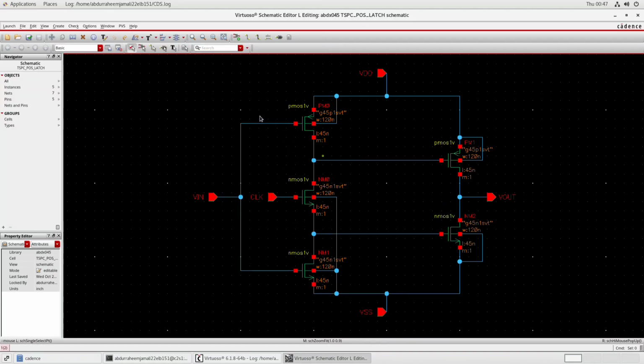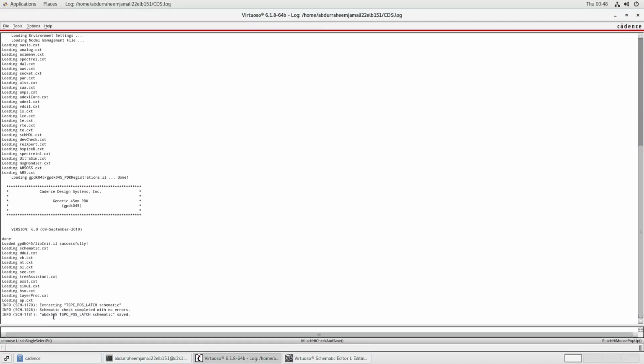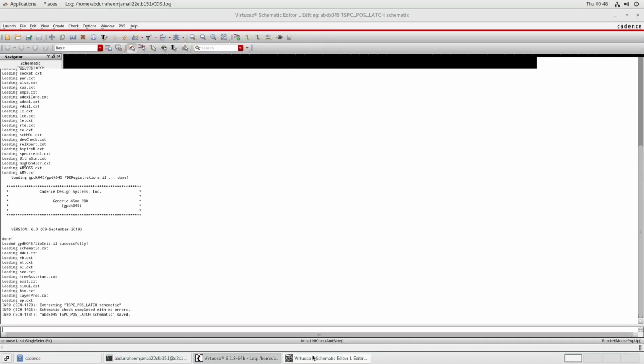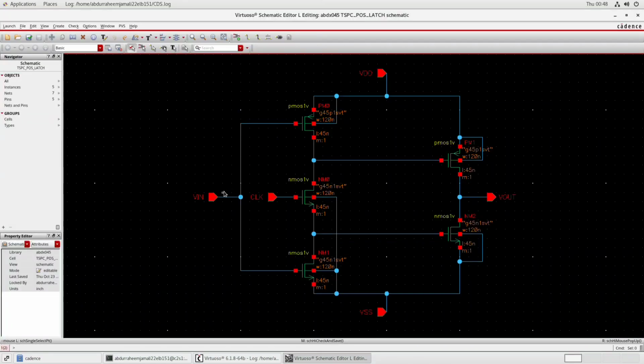So I just need to check whether our circuit is perfectly fine or not. So for that we will do check and save process, and now we will see the log file. Click on the C icon, and here we can see that schematic check completed with no errors, and TSPC pos latch schematic is saved. So now we will move further. Our schematic is correct. Now we will move towards the test bench generation.